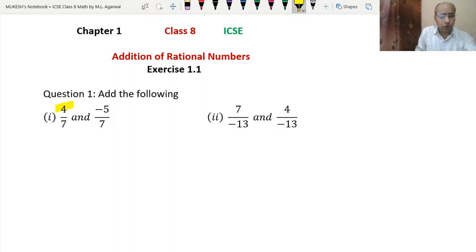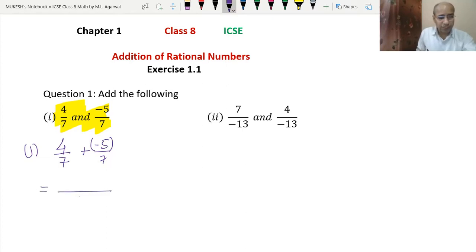We have to add the following: 4 upon 7 and minus 5 upon 7. This is the same question that we had done in example 1 in video 2. So first we are going to do 4 upon 7 plus minus 5 upon 7. Here we have the same denominator, so there is no need for the LCM.